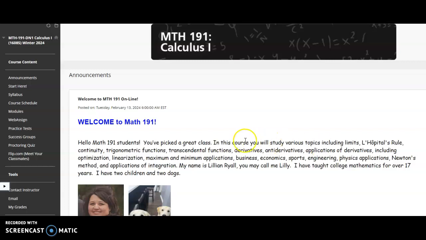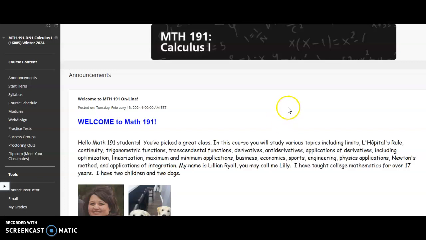This is Calc 1, an online calculus class, and it is asynchronous learning where you are not meeting at a certain time, but using your own time to work through the modules and assignments and complete them by their due date. So we don't have a meeting time, but you do have access to me via email. You can email me and I will respond to your questions.